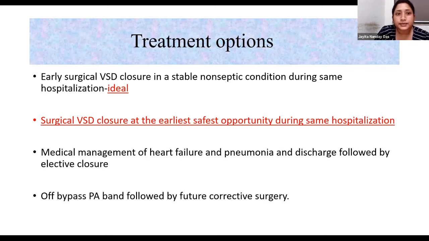Now, what should be the treatment options? The ideal scenario should be early surgical VSD closure in a stable, non-septic condition with controlled heart failure during the same hospitalization. However, in our scenario, it is often not possible. So, surgical VSD closure at the earliest, safest opportunity in the same hospitalization is our target. Often, we have to do medical management of heart failure and pneumonia and discharge them for readmission for elective closure. And if it is not controlled medically, we have to do a PA band, followed by future corrective surgery.